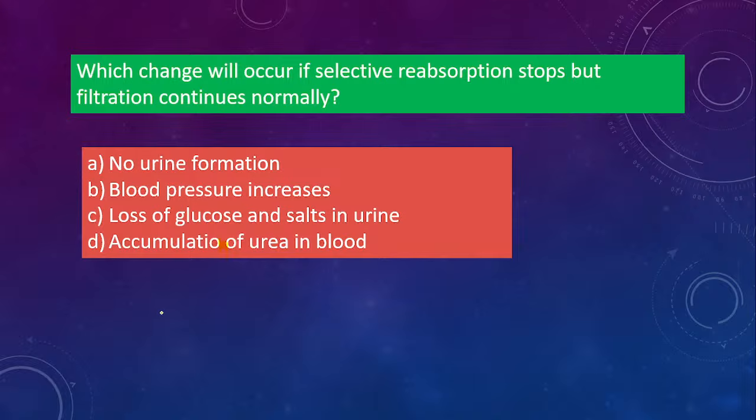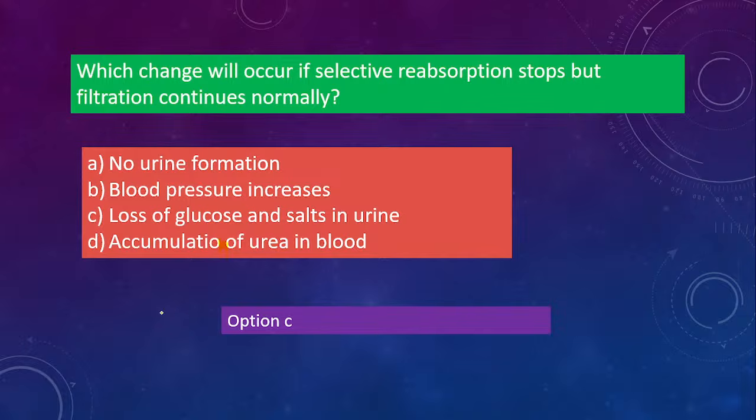Okay, so let's see the answer. So they have said selective reabsorption will stop, but if filtration is happening, then it will be option C. Very good. So it is loss of glucose and salts in urine. So this change will occur. Okay, glucose and salts will also be lost in urine.